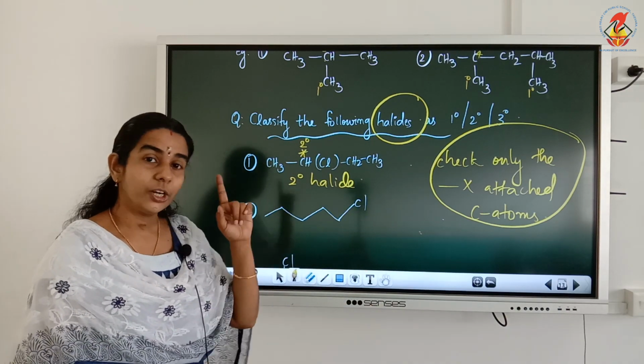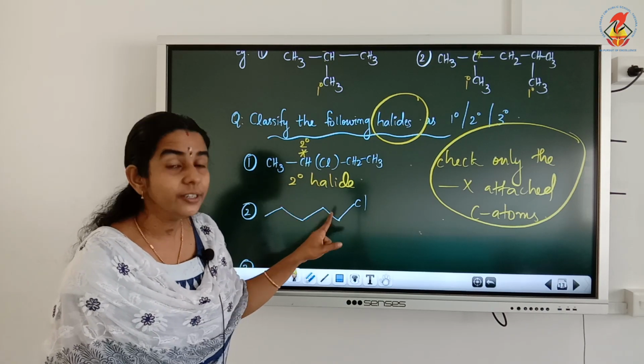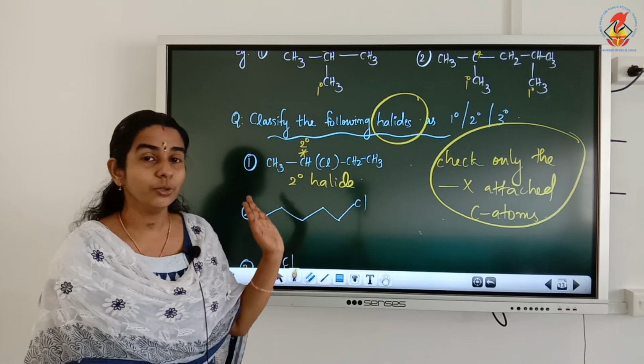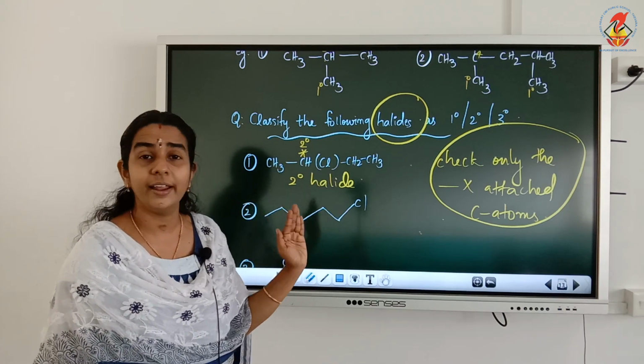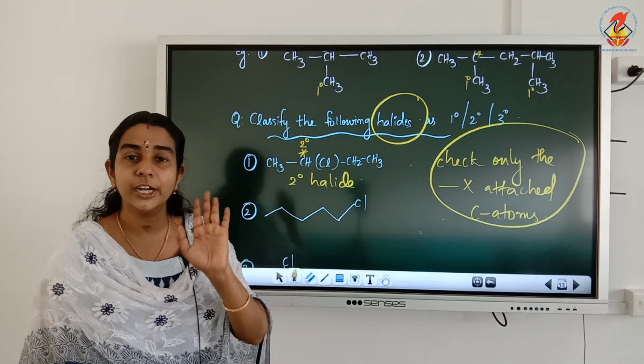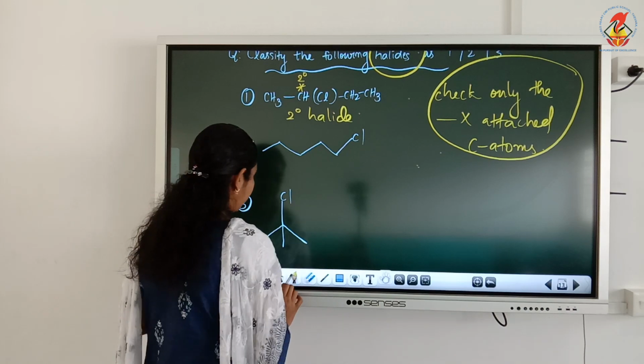Clear? The chlorine attached carbon is a secondary carbon, so it is a secondary halide. Okay, so understood how to classify halide? See only the halogen attached carbon or functional group attached carbon. Now see this next compound.